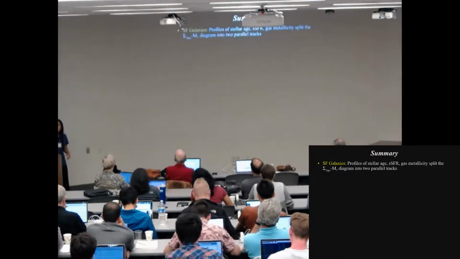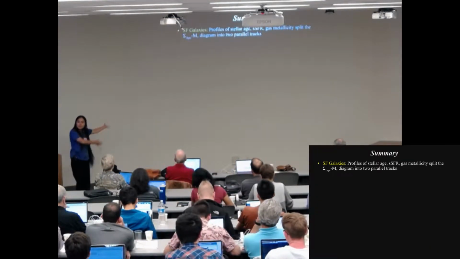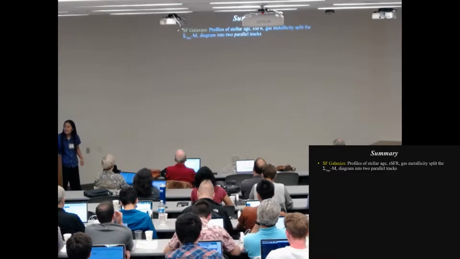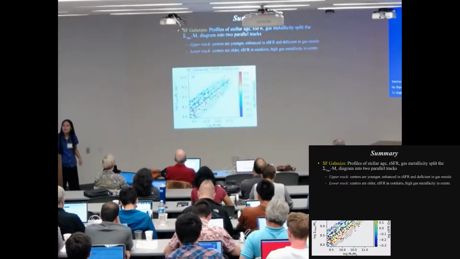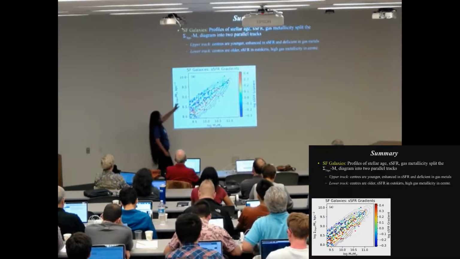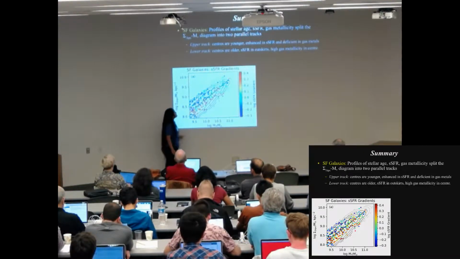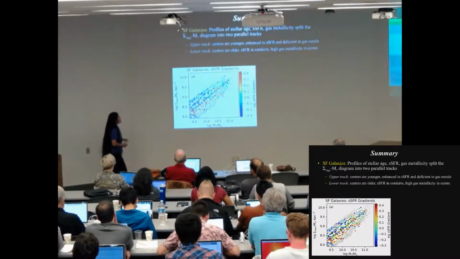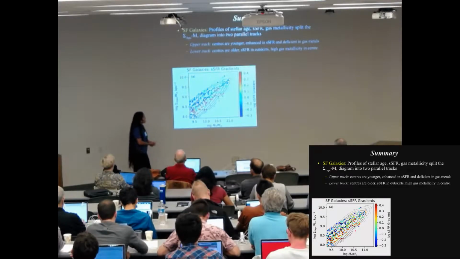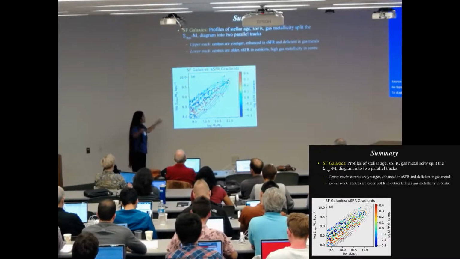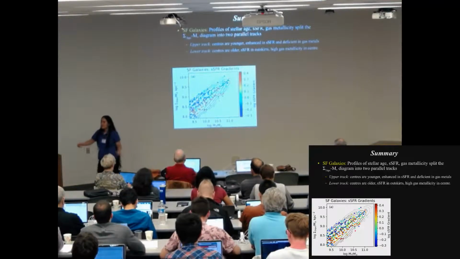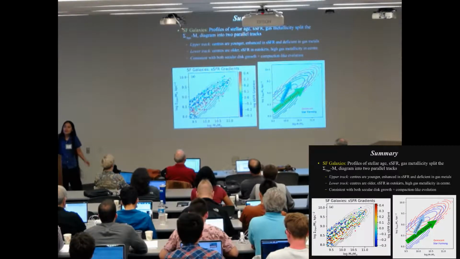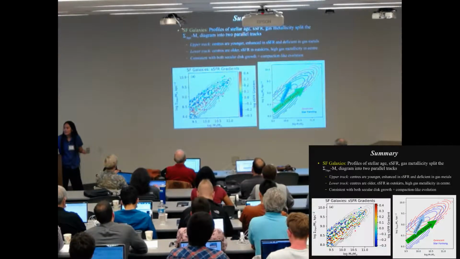And so in summary, for star-forming galaxies, the profiles of stellar age, SSFR, and gas metallicity split the sigma-1 versus M-star diagram into two parallel tracks. The upper track, where we expect galaxies to be kicked up after compaction, have younger centers, enhanced in SSFR, and deficient in gas metals. The lower track have older centers, their star formation happens in the outskirts, and they have high metallicity in their centers. And this is consistent with what we're expecting for both secular inside-out disk growth and compaction-like evolution.